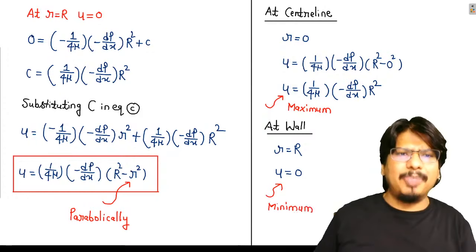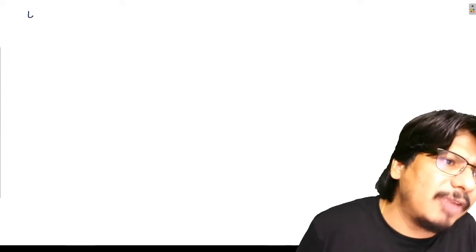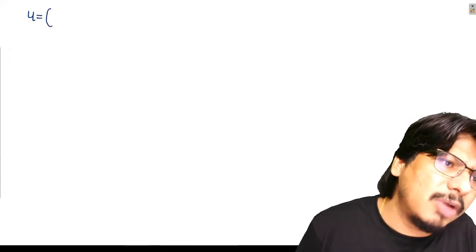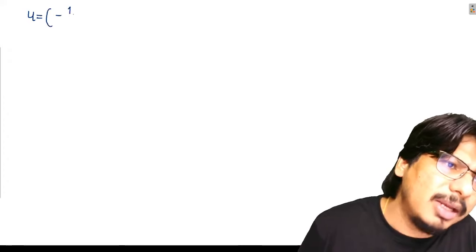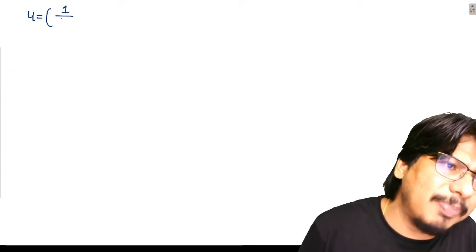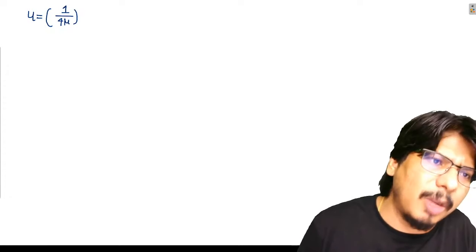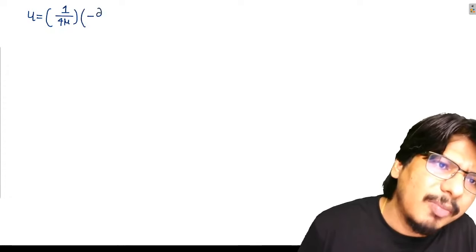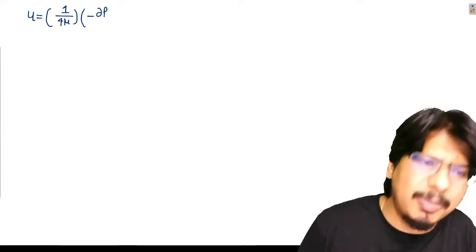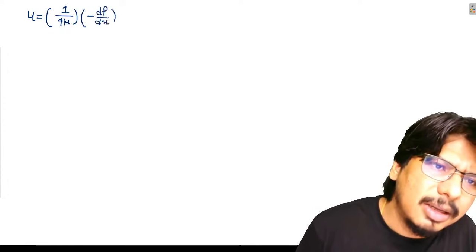अब ध्यान से देखना बेटा, मैं आपको एक और चीज बताना चाह रहा हूं, प्लीज ऑब्जर्व केयरफुली। The general formula which I have given you is this: u is equal to 1 upon 4 mu minus dp by dx capital R square minus small r square.